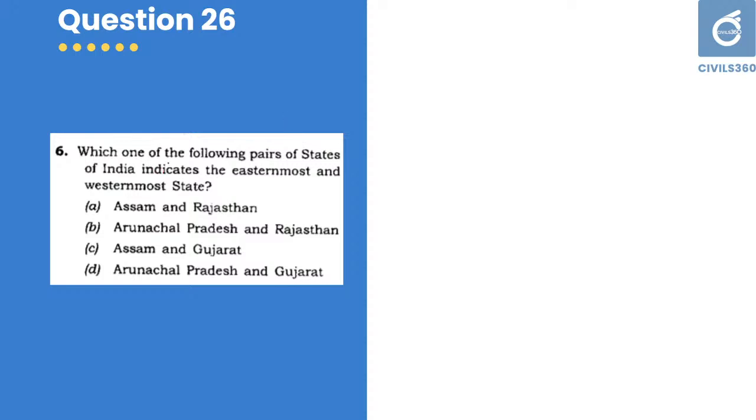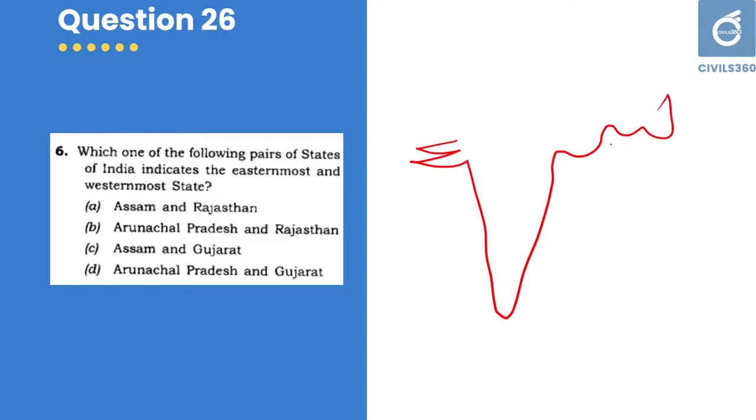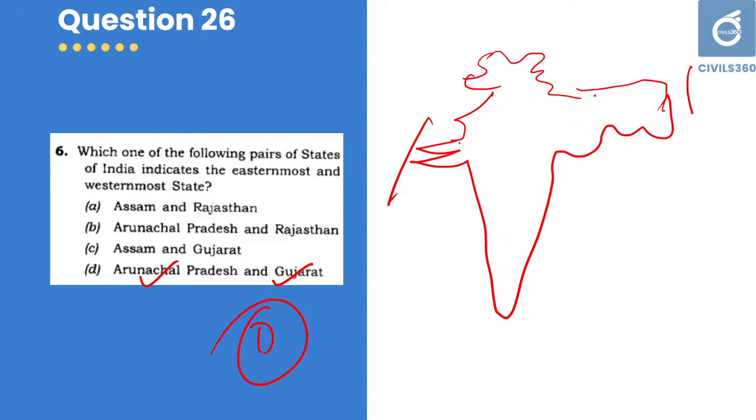Which one of the following pairs of states of India indicates the easternmost and westernmost state? That is, this is India. Which one is it? It is Gujarat and Arunachal Pradesh. Easternmost is Arunachal Pradesh, westernmost is Gujarat. Your answer should be D. Go through the political and physiographical map of India. That is very important. Political and physiographical map. Very important for you. Go through that.